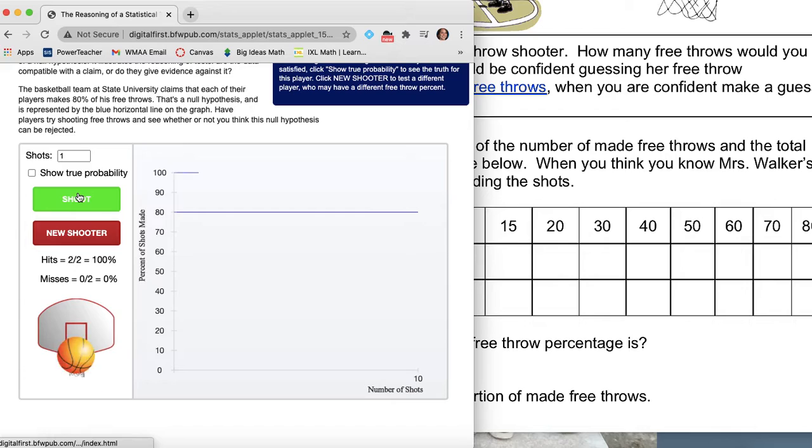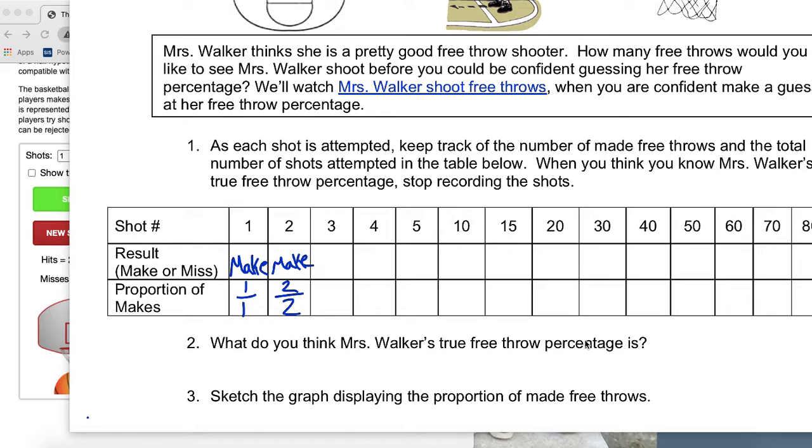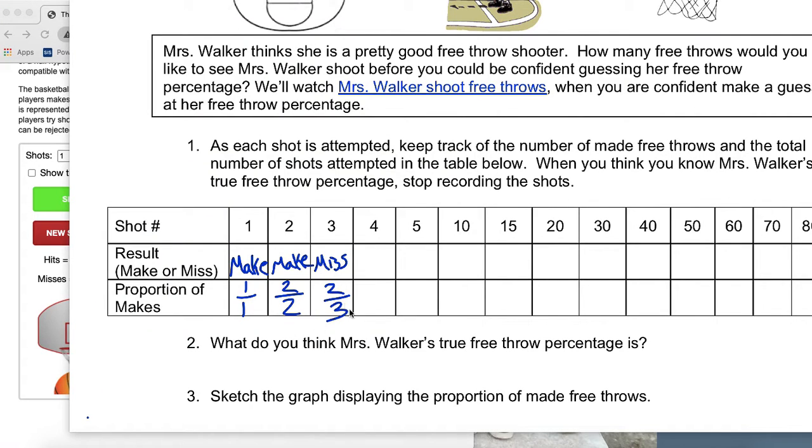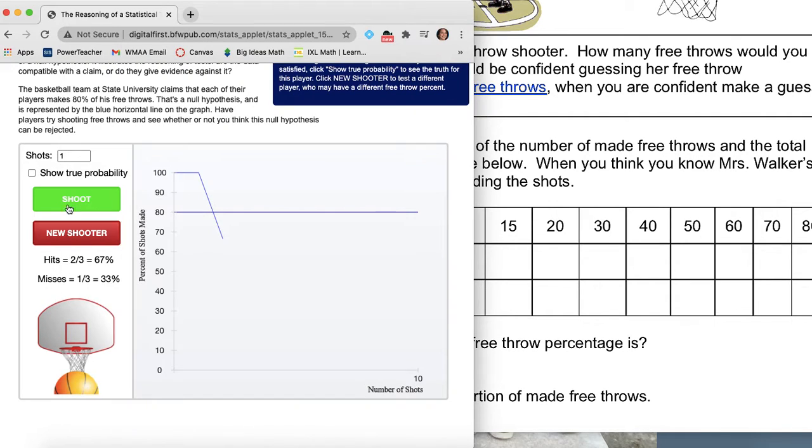All right, we're going to shoot again, and we made it again. So we have another make, and now I have made 2 out of 2. So my proportion is 100% or 1. We shoot again. Oh, and we missed. So this time it's a miss. I've made 2 out of 3 shots, so for my proportion of makes, we would say 2 out of 3, or you could put the decimal version of that or the percentage.